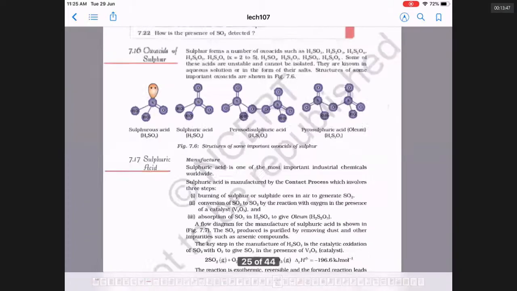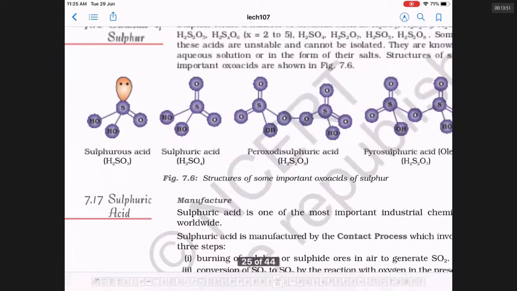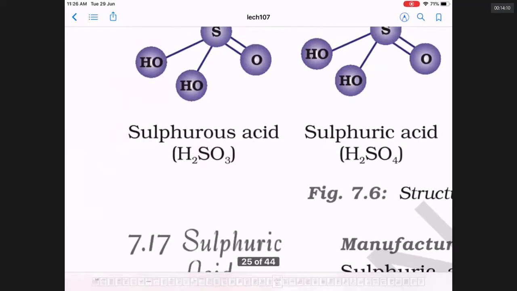Sir, what other types of acids can sulfur make? So many. There are 4 types of acids given by sulfur. The -ous acids: sulfurous acid, thionous acid, dithionous acid. In -ous acids, the simplest one is H2SO3, sulfurous acid.